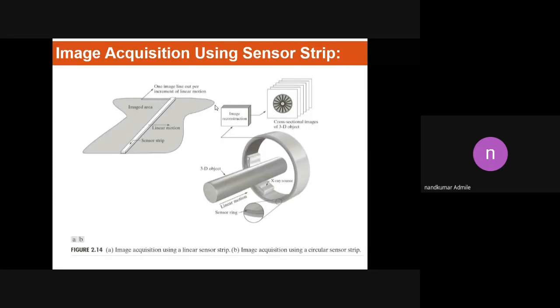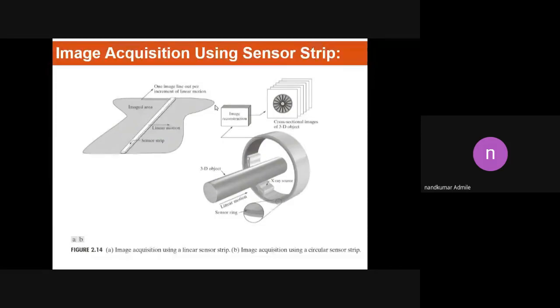But the disadvantage of this method is that it is not able to capture 100% of the image. The applications of the sensor strip can be found in satellites or aeroplanes to capture various areas of Earth, and also in the medical field to capture MRI images of the human body.